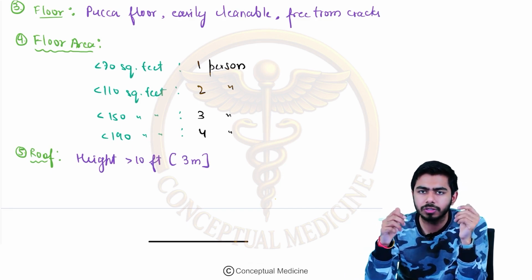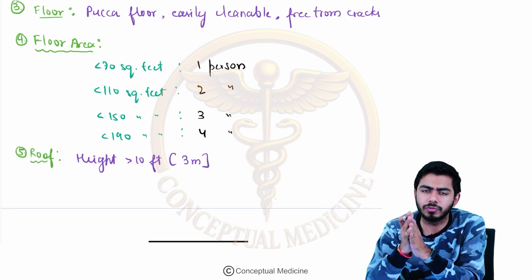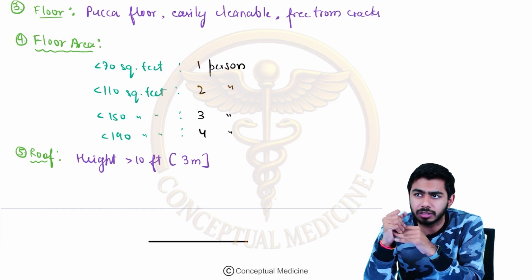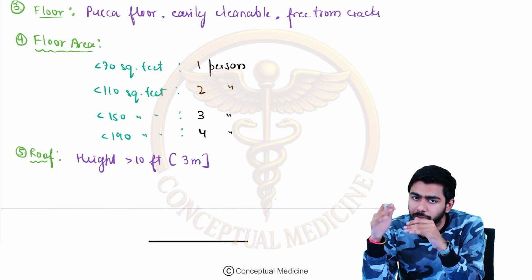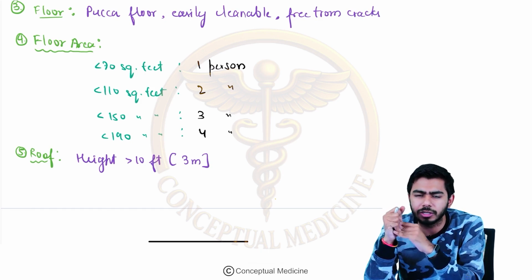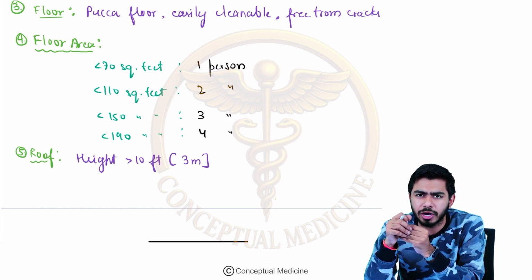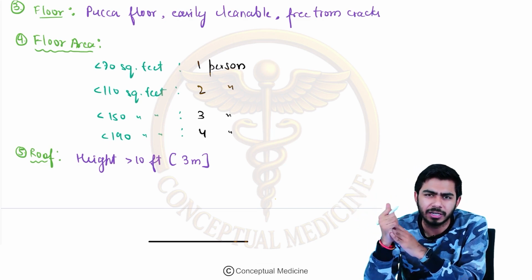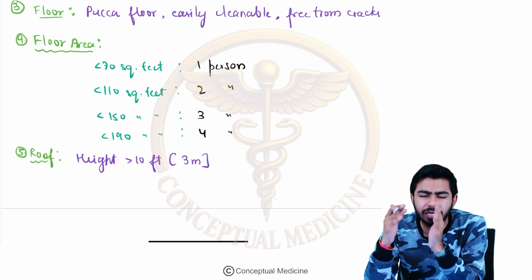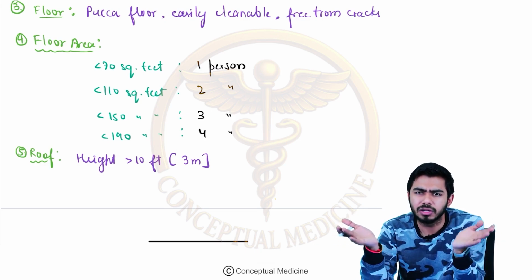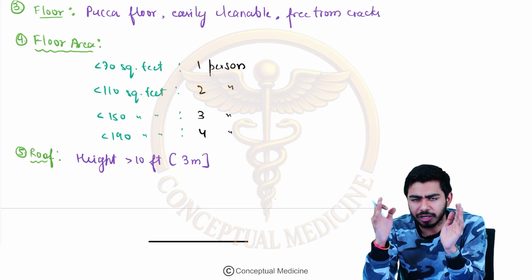Nowadays we are seeing a lot of construction going on for flats, and because they want to build more and more buildings, height gets compromised, and they're making height of 7 feet or 8 feet. Less than 8 feet is actually illegal, but ideally it should be more than 10 feet.